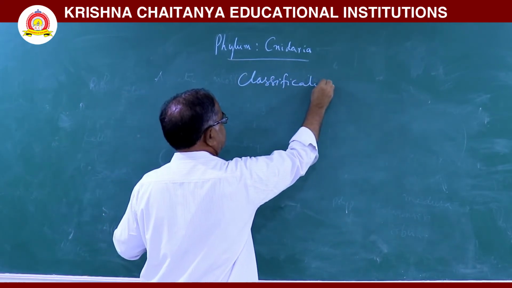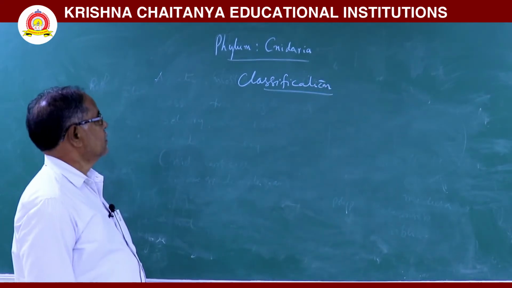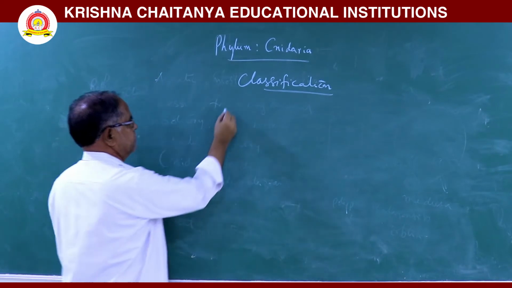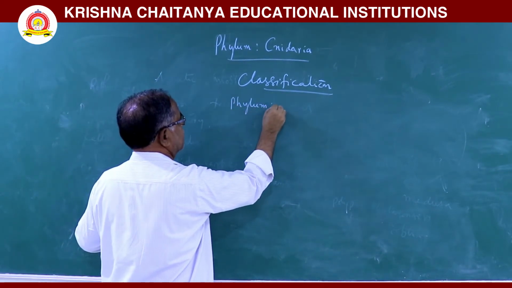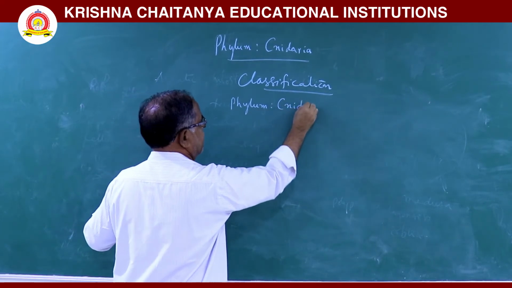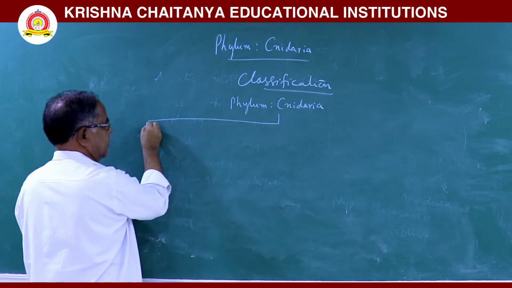Classification. The phylum Cnidaria is further classified into three classes.